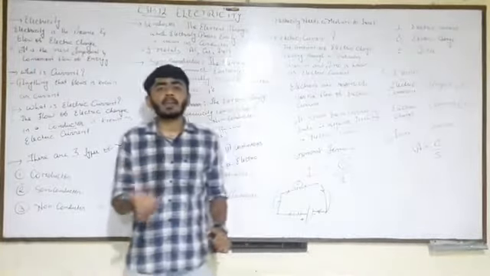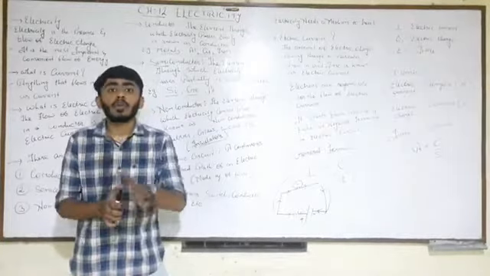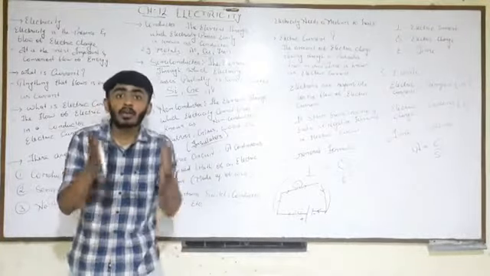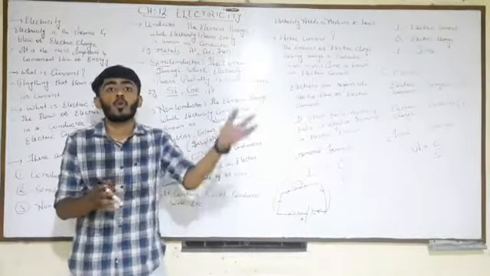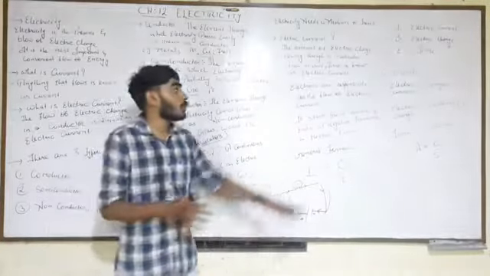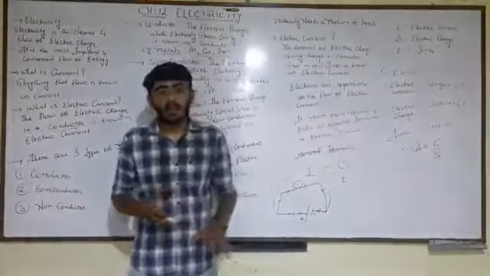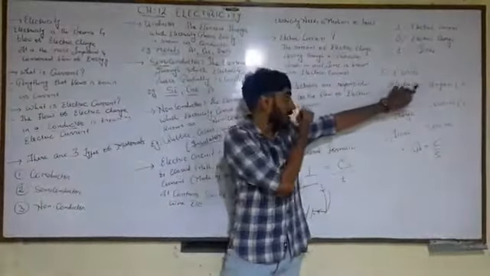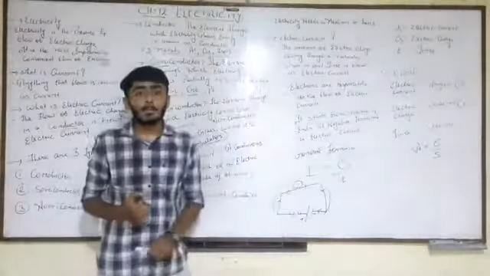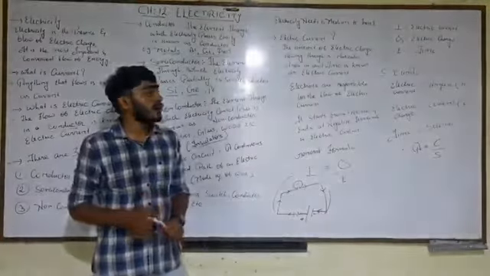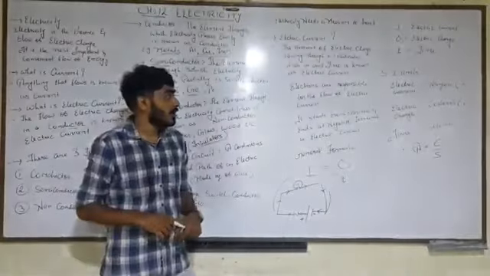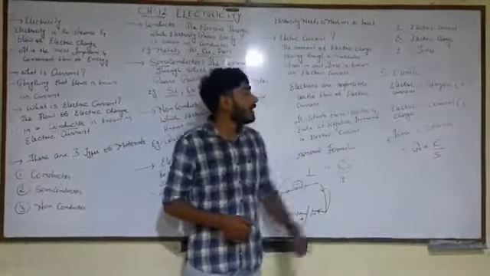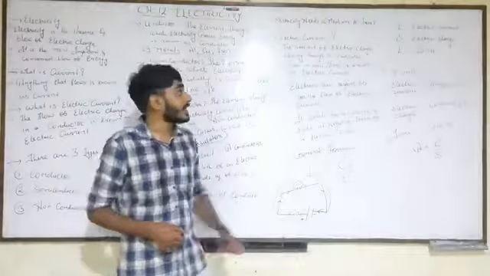For a better example, if I tell you to go and bring 1 kg of sugar, then 1 kg is the unit or the amount of sugar you will bring. So kg is the standard unit of mass, whereas ampere is the standard unit of electric current. Fine. I hope you are clear with this. The next thing is electric charge, that is Q.